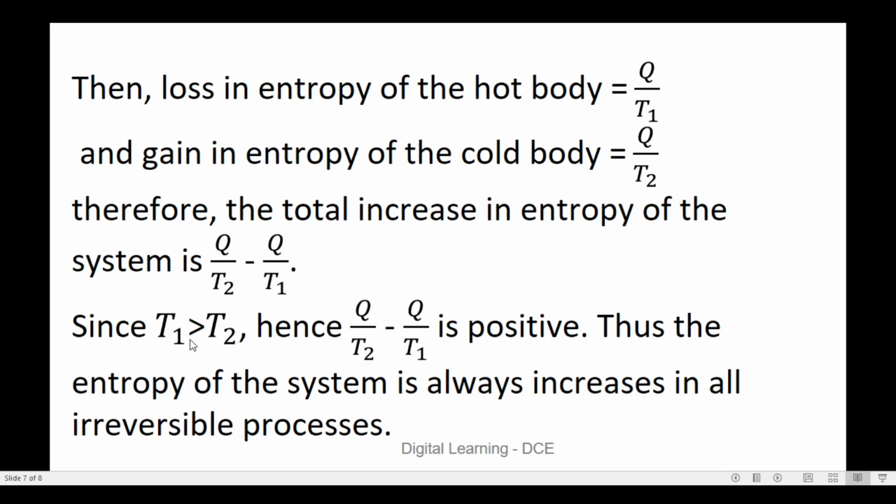But we know that T1 is greater than T2, hence Q by T2 minus Q by T1 is positive. Thus the entropy of the system always increases in all irreversible processes.